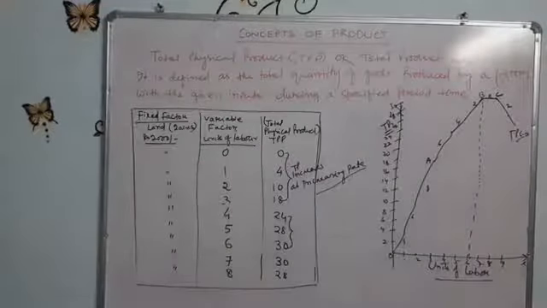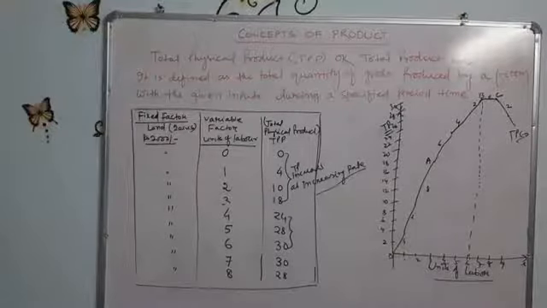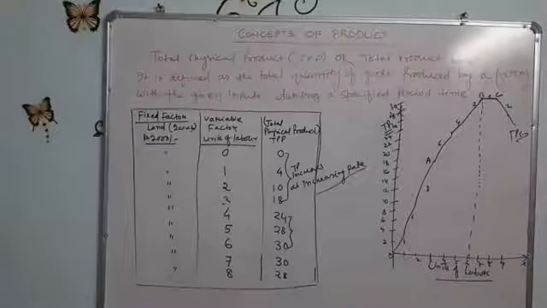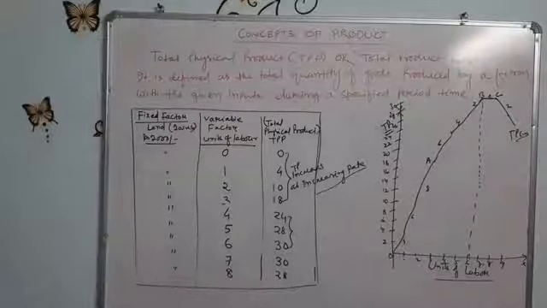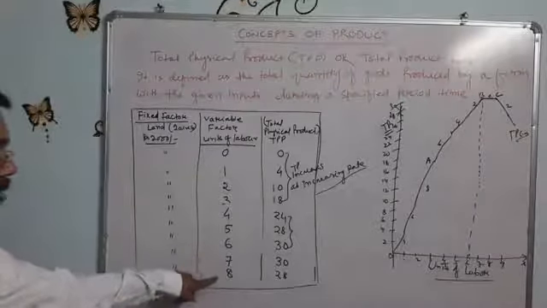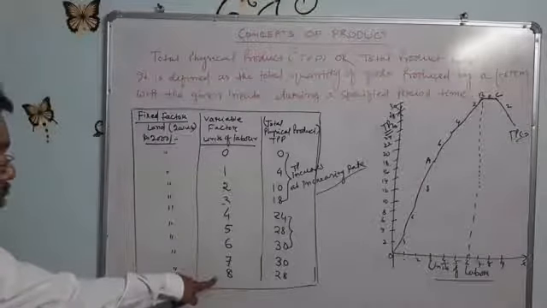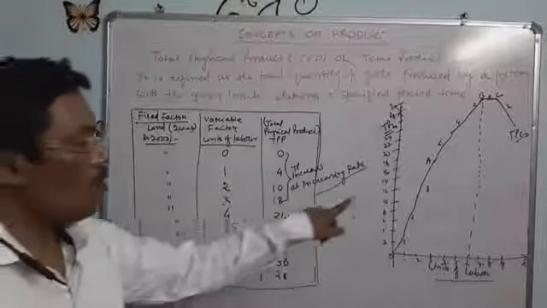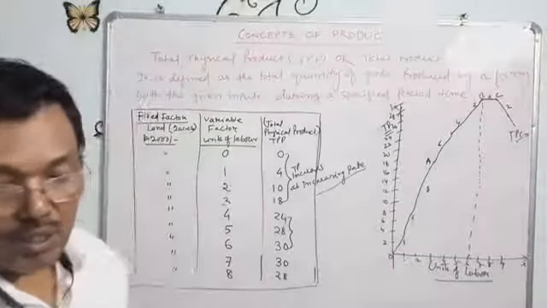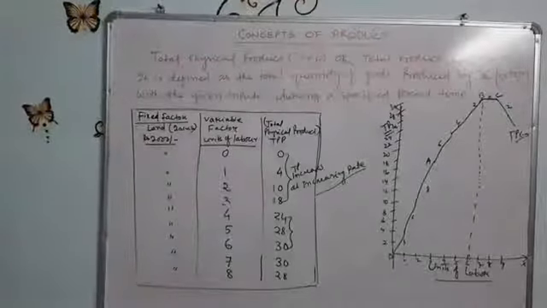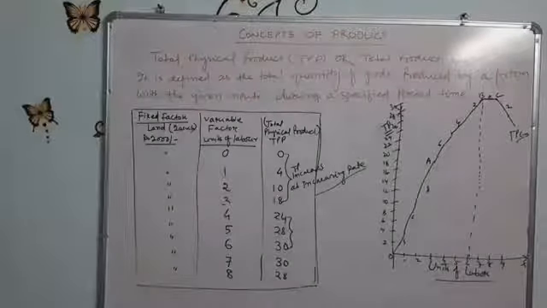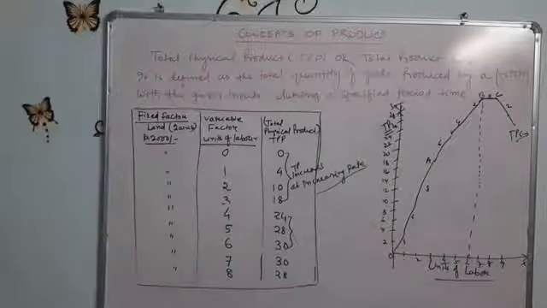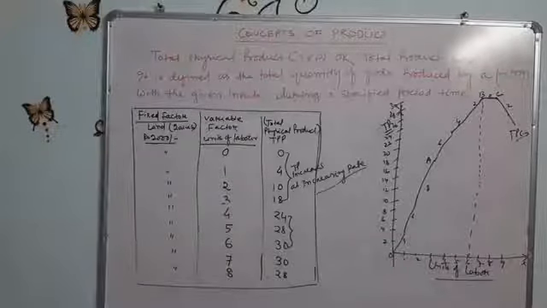So here is point C, where the total product is maximum. After that, if we employ more labor, from the 7th to the 8th unit, the total product falls. So this is the shape of the total physical product curve.